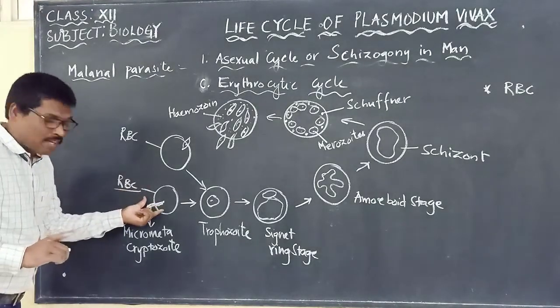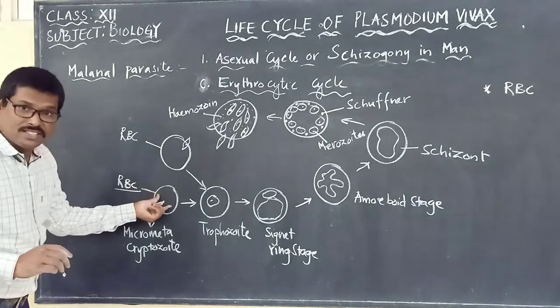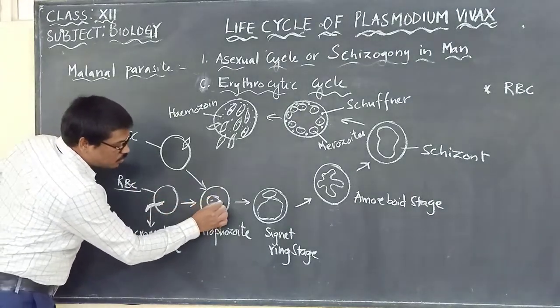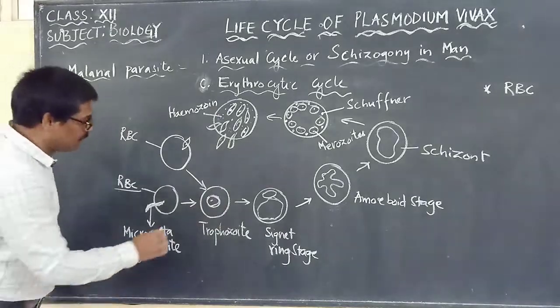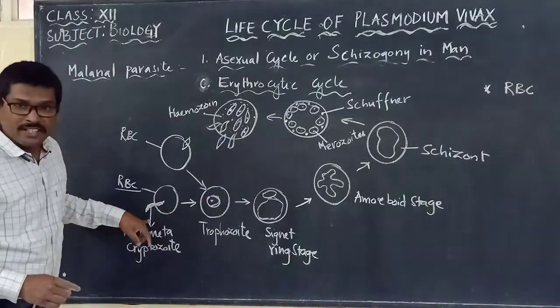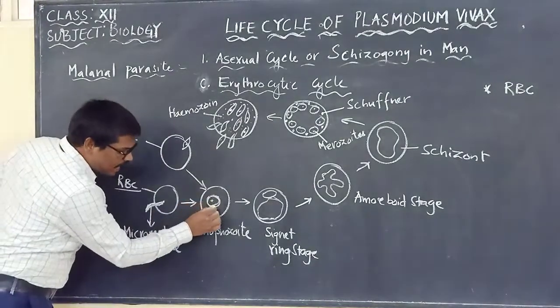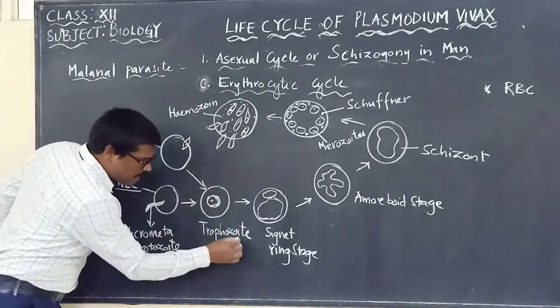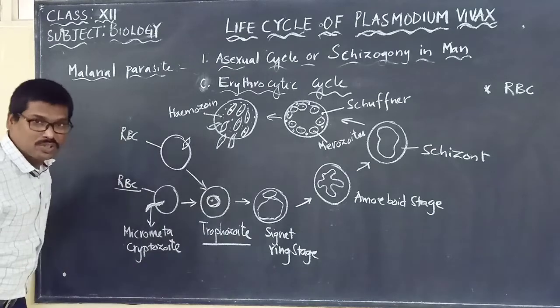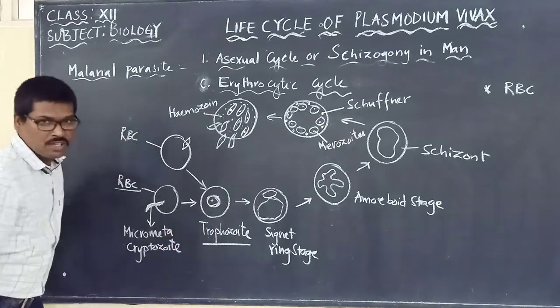Once it attacks the RBC cell, it enters inside and changes into an oval, spherical shape. Now this stage we call what? Trophozoite.